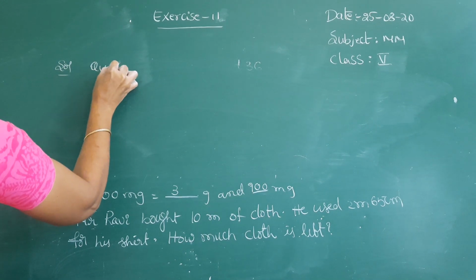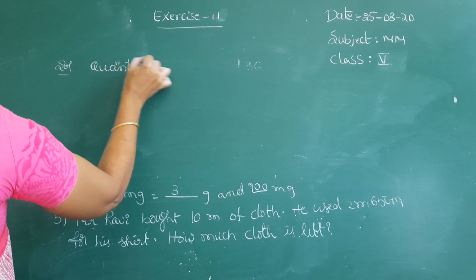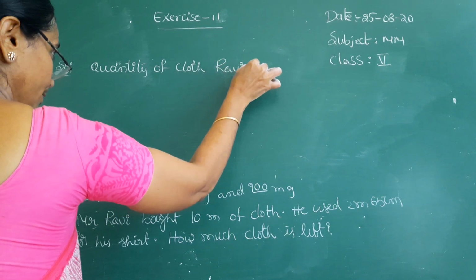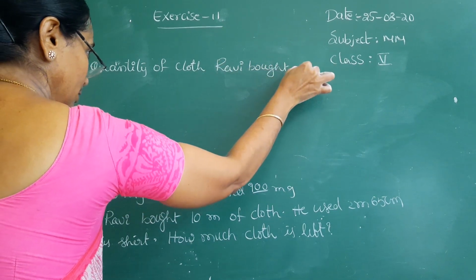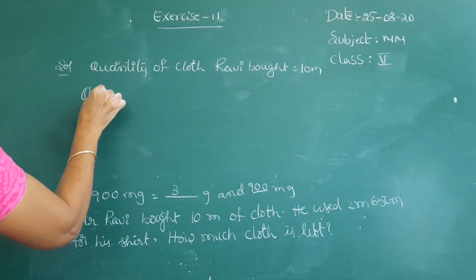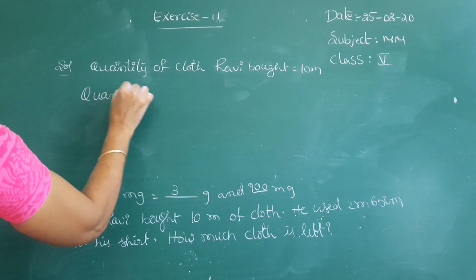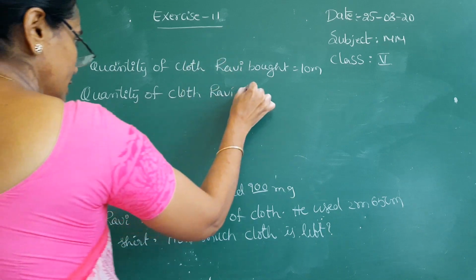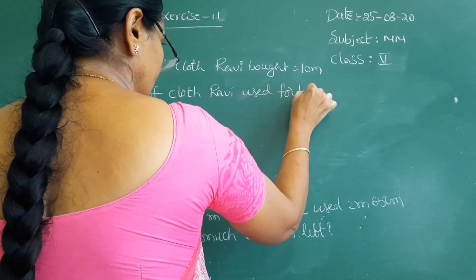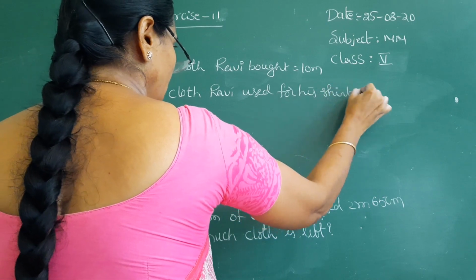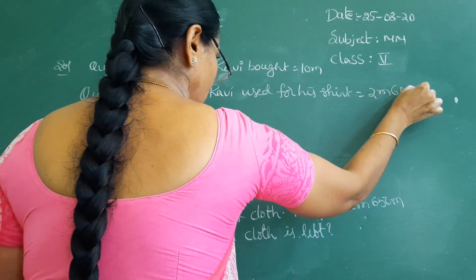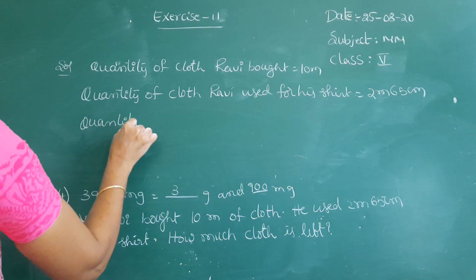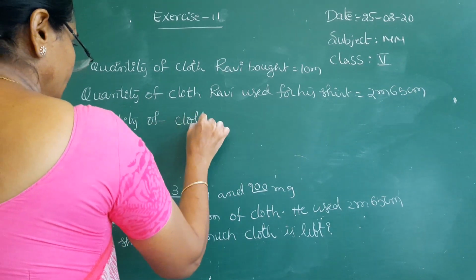Write down the steps. Quantity of cloth Ravi bought. How much cloth he bought? 10 meters. Quantity of cloth Ravi used for his shirt. How much cloth he used? You have to write that much cloth. 2 meters 65 centimeters. But here they are asking how much cloth is left with him. Okay, now quantity of cloth left with him.